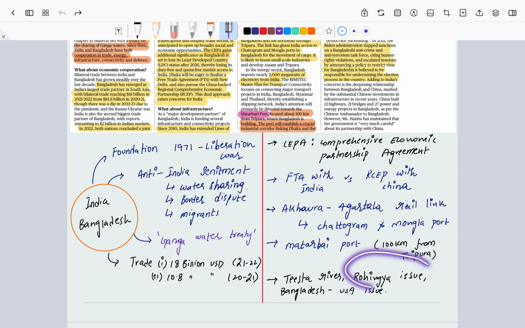The Rohingya issue is also very important, because India said that it will deport the illegal Rohingya migrants back to Bangladesh, right? And the third issue is the Bangladesh-US issue, which is not related to us, but the USA has levied certain kinds of sanctions against Bangladesh, right? That is also a main factor for understanding the India and US relationship, right?